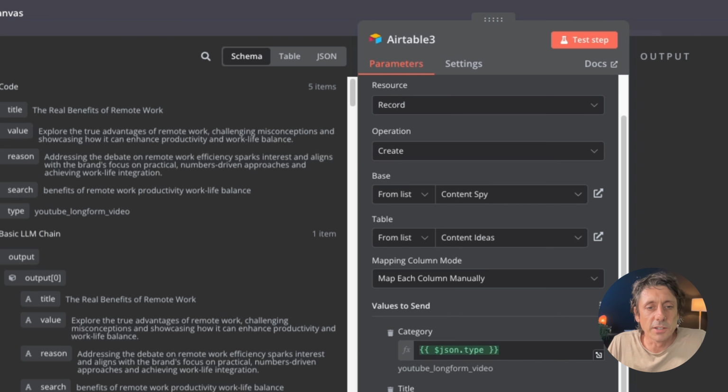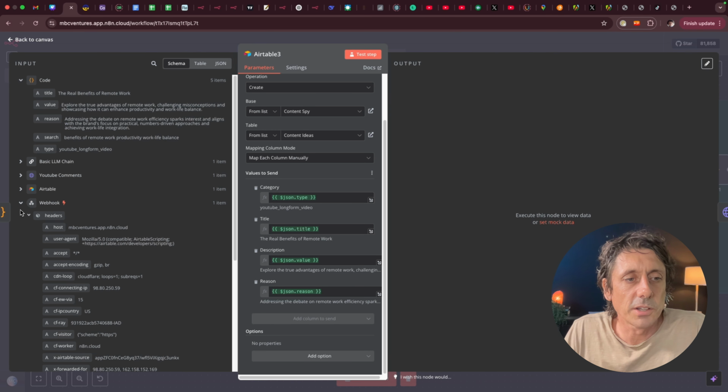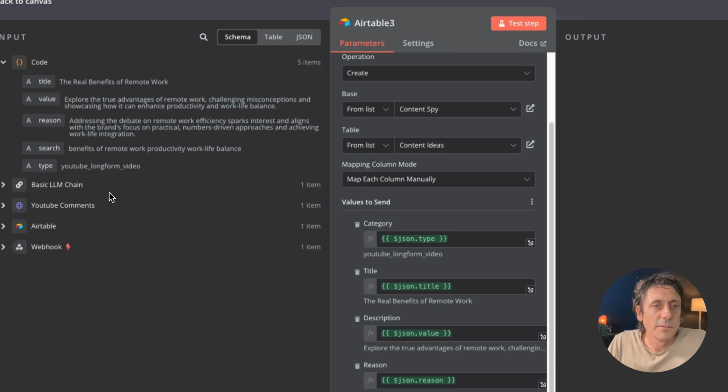So let's hop back and have a look at this. From the drop-down menu, choose content ideas. Now we want to make sure we're mapping in all the results that just came out. To make it easier, I'm going to close everything else up. You can see this code node only has one result here instead of the 5 it had before. That's what we want, because we want it to update Airtable one row at a time, and this is why we restructured it. So in the category field, set all of these fields to expression. In the category, it's the type. I actually called it type on the output. Drag type into category like that. And then in the search field here, I'm actually going to leave that one blank.